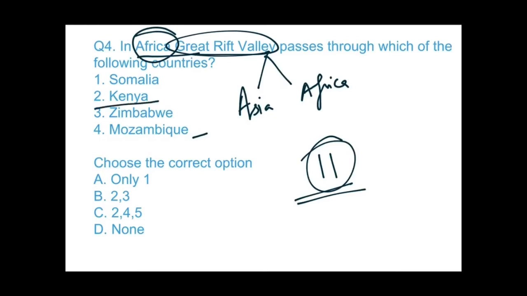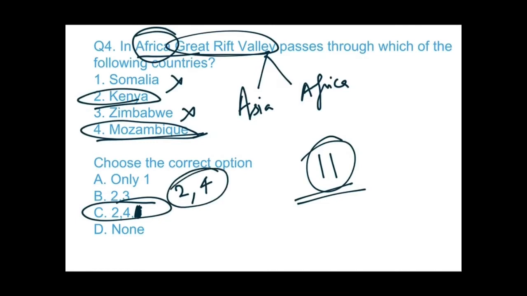So guys, Kenya would be a country and Mozambique would be a country. Great Rift Valley does not pass through Somalia, and Zimbabwe also. So the correct option would be 2 and 4. Here options are not given. I'm so sorry. The option would be C. Only 2 and 4 would be the correct option.